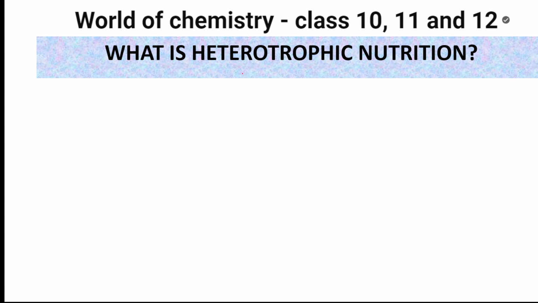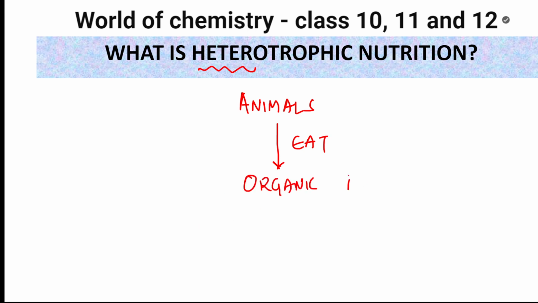Heterotrophic nutrition is basically found in animals. Hetero means different. Auto means self, hetero means dependent on something else. So animals come under heterotrophic nutrition. They are going to eat organic matter. Earlier it was inorganic matter. Now they use organic matter, like carbon, hydrogen, oxygen bonded compounds.